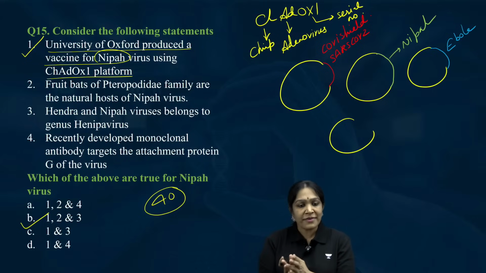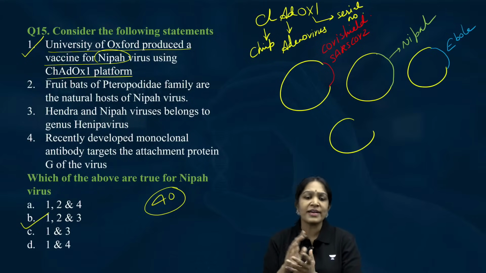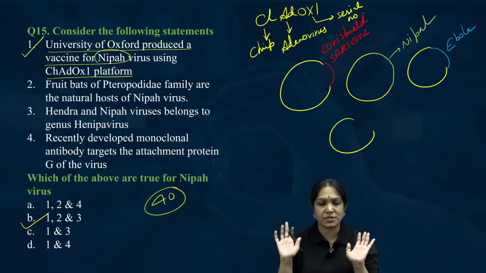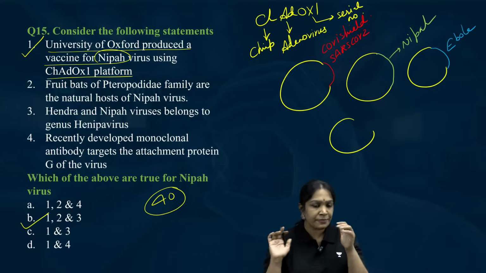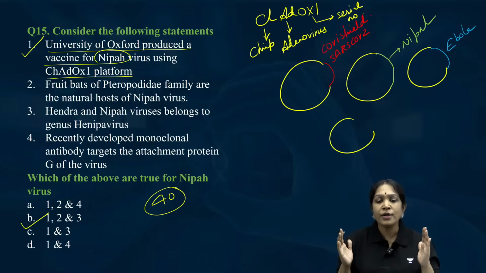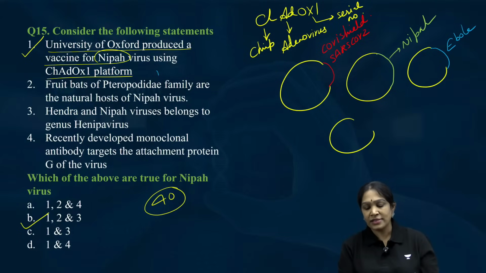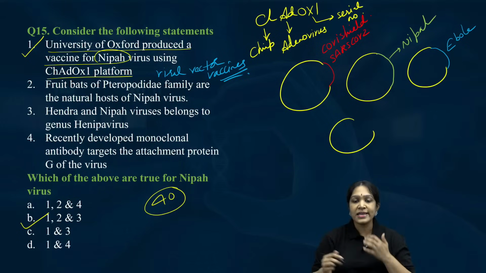If you keep Nipah virus gene in that, it will become Nipah virus vaccine. If you keep Ebola virus gene in that, it will become Ebola virus vaccine. I hope you understood the concept. So Oxford University is developing ChAd-OX1 based viral vector vaccines. All these are viral vector vaccines for all these diseases.